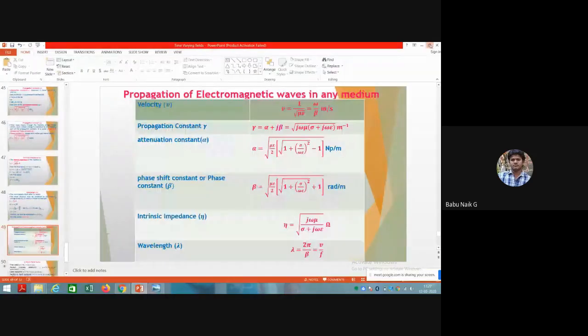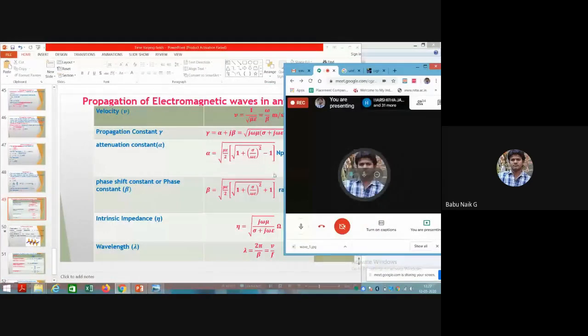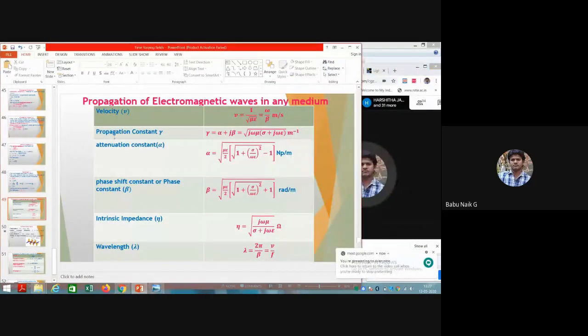Similarly, the propagation constant gamma is equal to alpha plus j beta, equal to the square root of j omega mu times sigma plus j omega epsilon. The unit of the propagation constant is per meter.